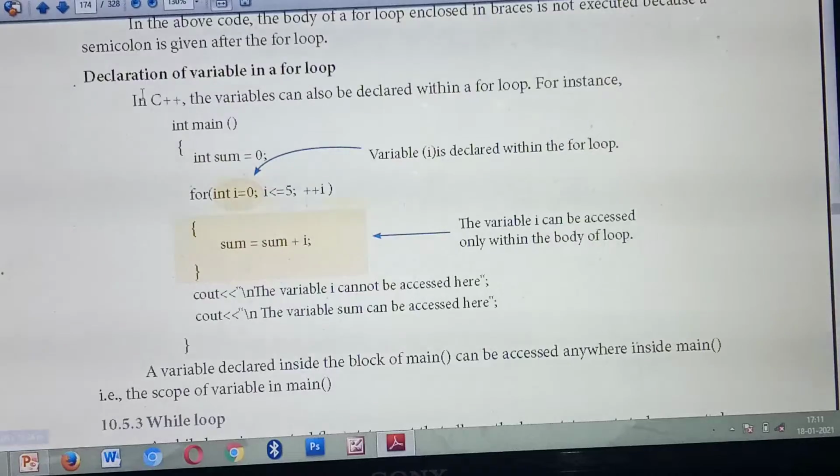So what's the first thing? Inside the main function they have declared one variable. What's the variable name? Sum. Here they are declaring the variable name as sum. What's the data type for the variable? Int. So you are initializing the variable sum equal to 0. Understood?